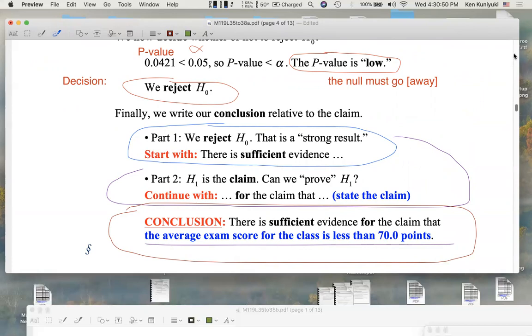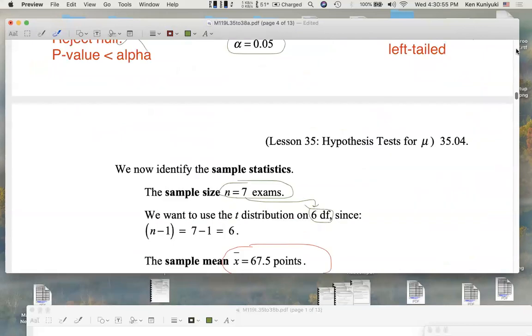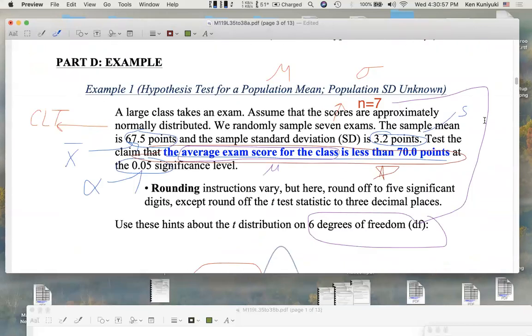So remember the overall context, and we are done. I'm the professor. I look around, I see my students sweating and cursing on the exam. I turn to Igor, my TA. I say, Igor, I don't think these people are passing for the most part, and I'm not going to curve the scores or grades. I think the average exam score, the population mean for the class, will be less than 70 points. I claim that mu is less than 70 points.